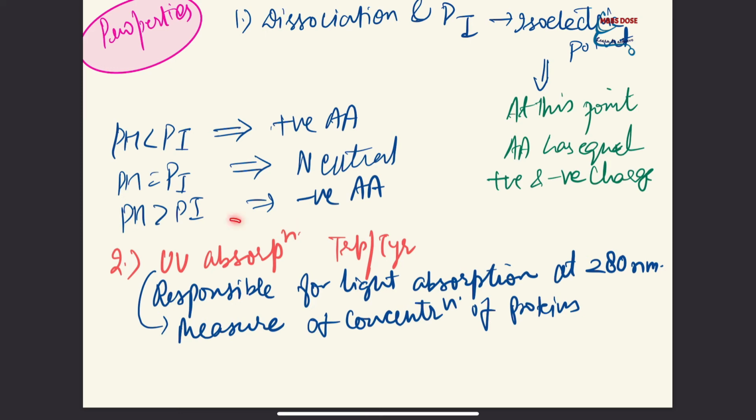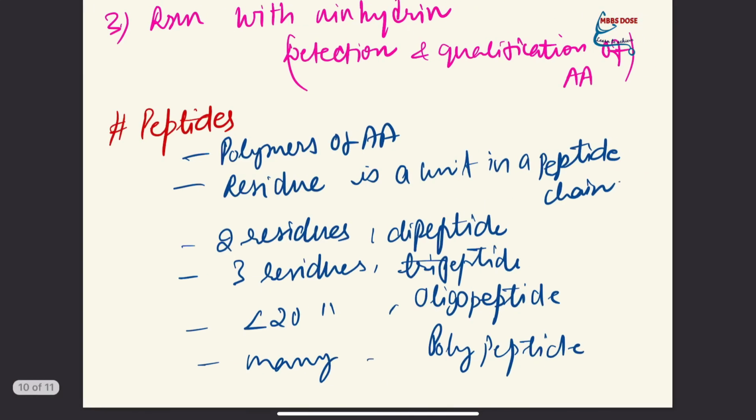Now we will talk about the UV absorption in tryptophan and tyrosine. These are responsible for light absorption at a specific wavelength, which is 280 nanometers. And the UV absorption is a measure of the concentration of proteins. Now the specific reaction with ninhydrin. When we react amino acids with ninhydrin, it detects and helps in the quantification of amino acids.